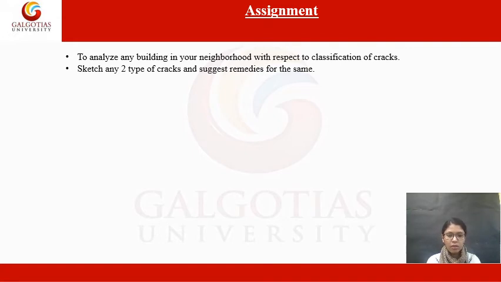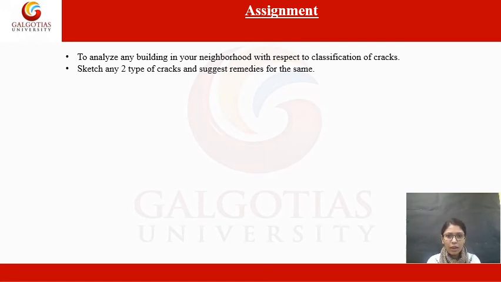Now this is your assignment for this presentation. First, you have to analyze any building in your vicinity, in your neighborhood. It doesn't matter the nature of the building. It can be residential, it can be institutional, it can be any building.